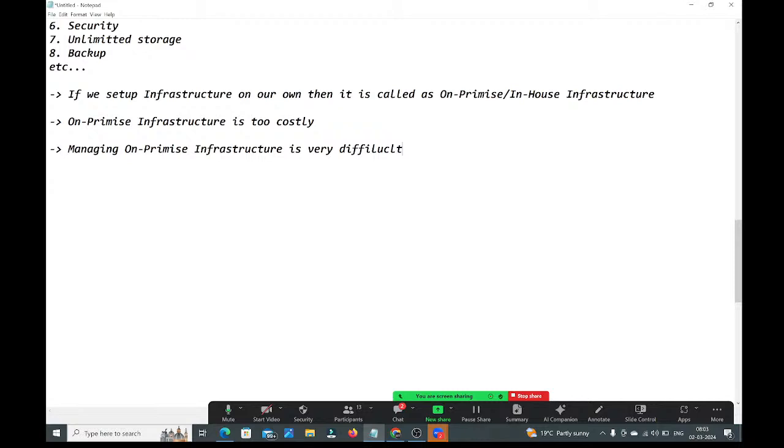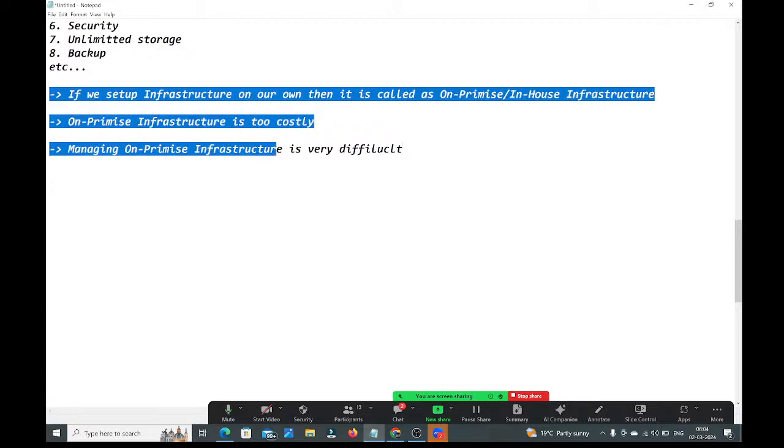Why? Just now we discussed the challenges, guys. That's why managing the on-premise infrastructure is very difficult. Please read these three statements. If we set up infrastructure on our own, then it is called as on-premise or in-house infrastructure. On-premise infrastructure is too costly. Managing on-premise infrastructure is very difficult, guys.